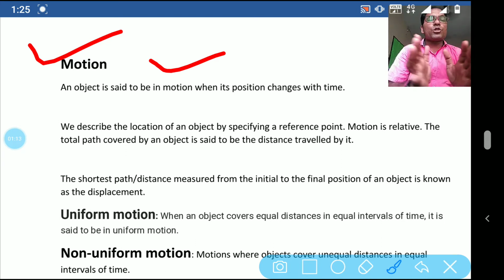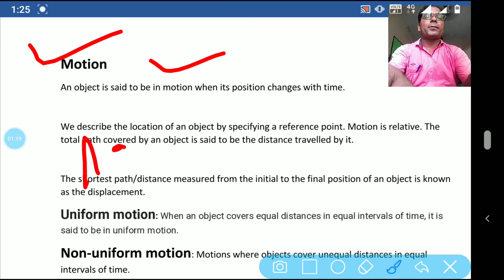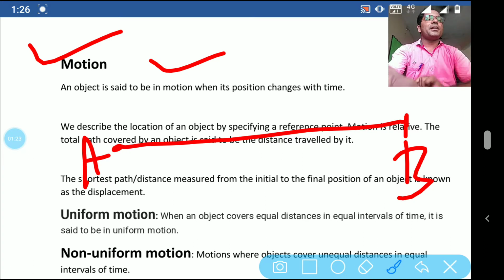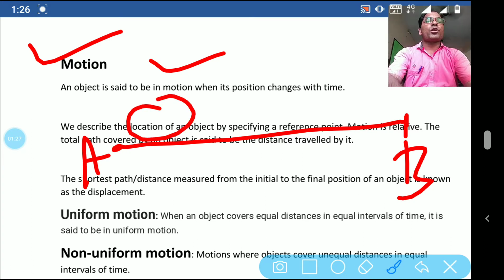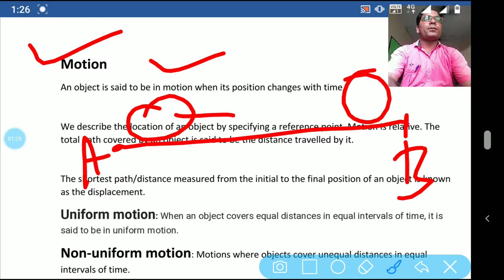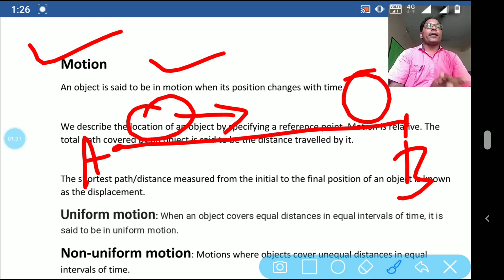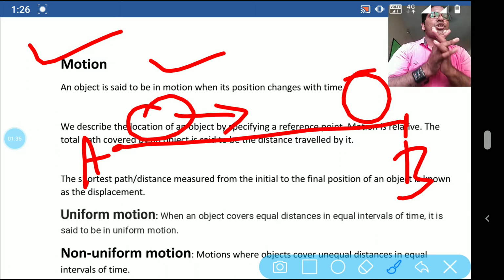In this situation, student, you can say that the object is in motion. Suppose the object is at point A and it is reaching point B. From A to B, the position of the object has been changed. So here we can say that the object is in motion.